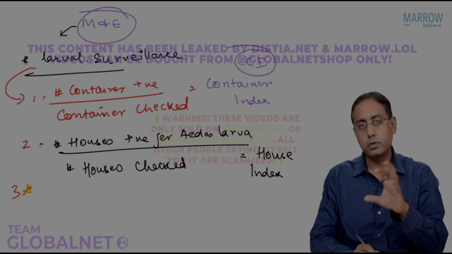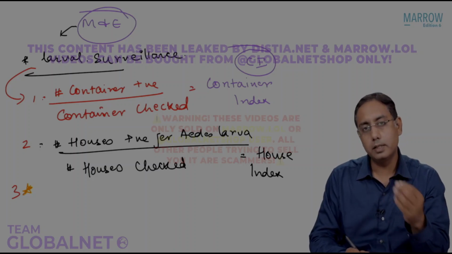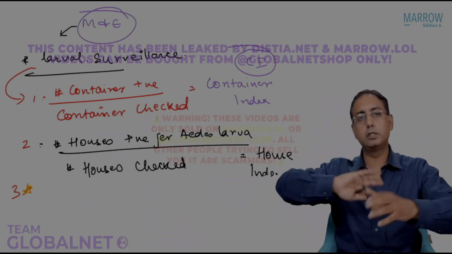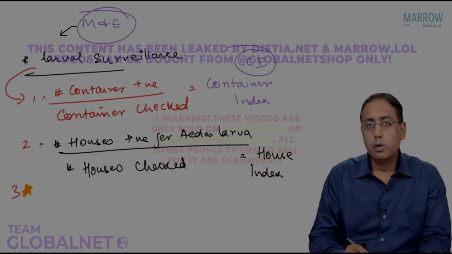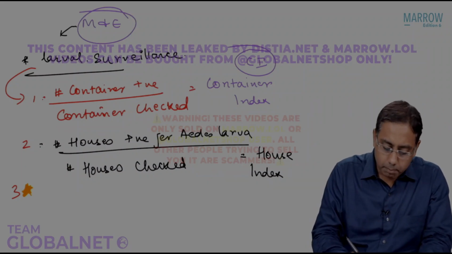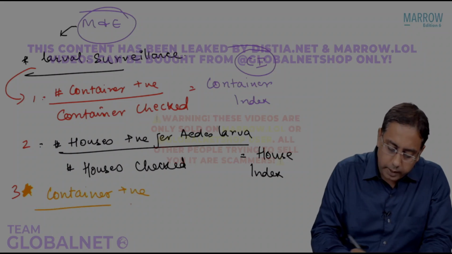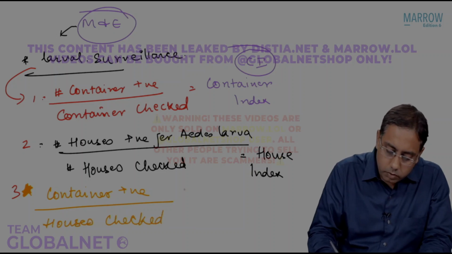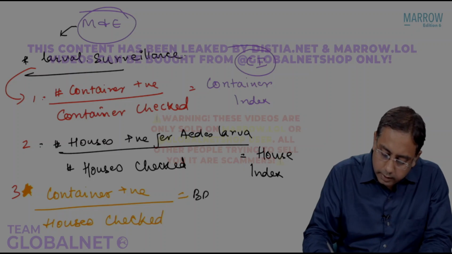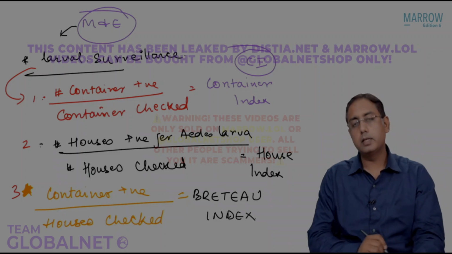Just look at this, don't get confused in your exam. I know it might look ultra simple to you, but in the exam, this is the most common point where students jumble them up. So you just get confused. That's why I'm telling you the mistakes which students make. If I see the number of containers positive divided by the number of houses checked, that is known as Breteau index.